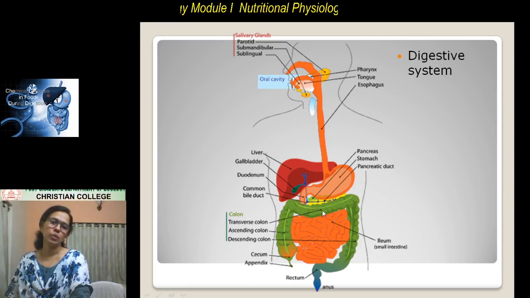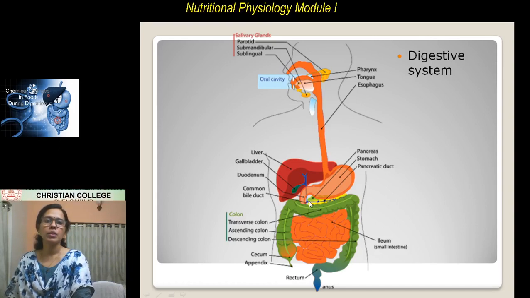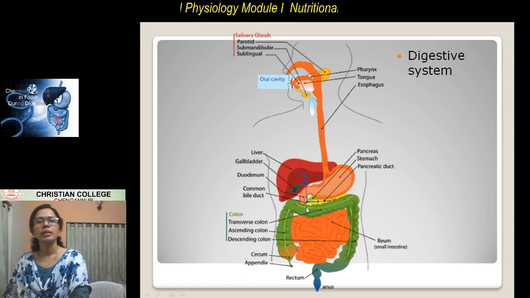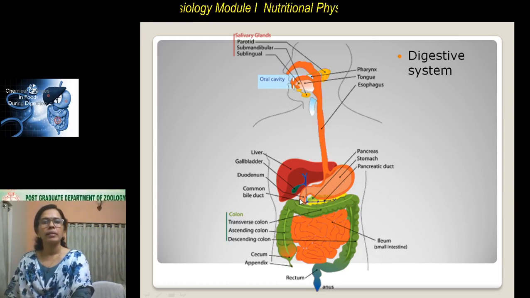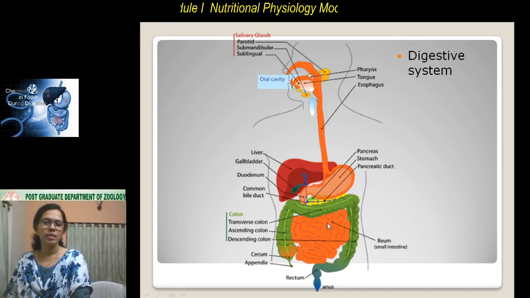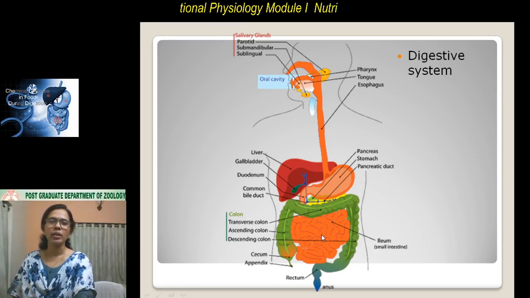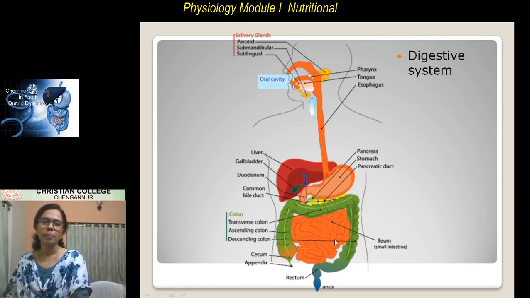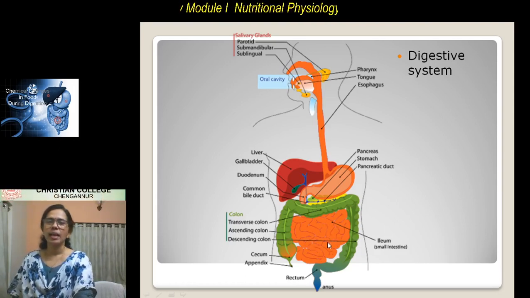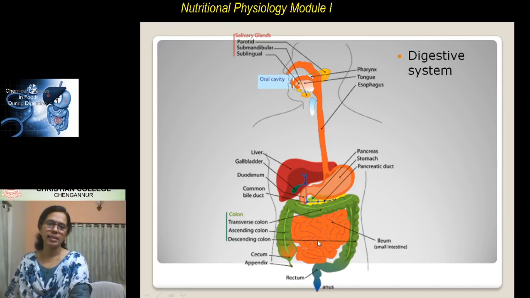And into that duodenum, the leaf-shaped pancreatic juice is secreted from the pancreas. The pancreatic juice also contains a lot of enzymes, and some digestion takes place here. And the remaining part of the digestion takes place inside this highly coiled small intestine, the ileum. And then here the digestion is almost completed and the absorption begins, or absorption takes place inside the small intestine.